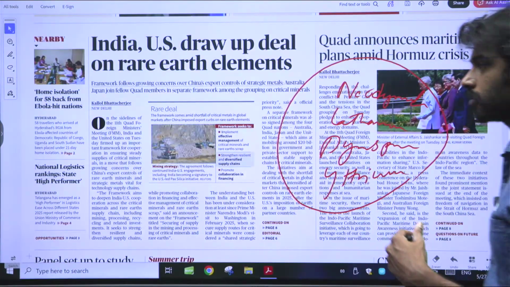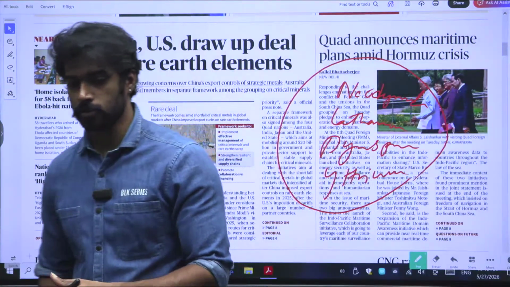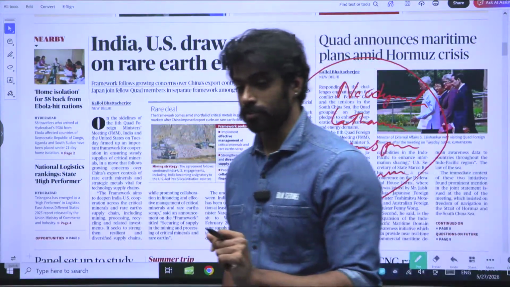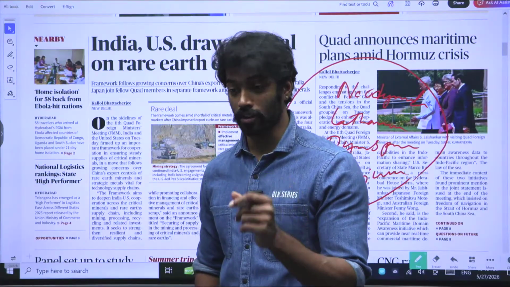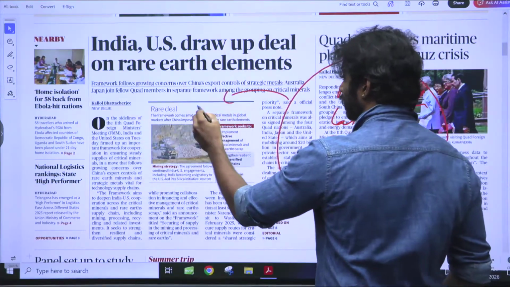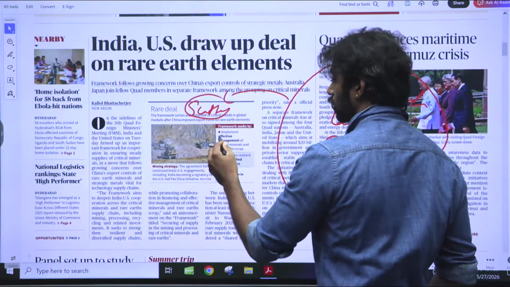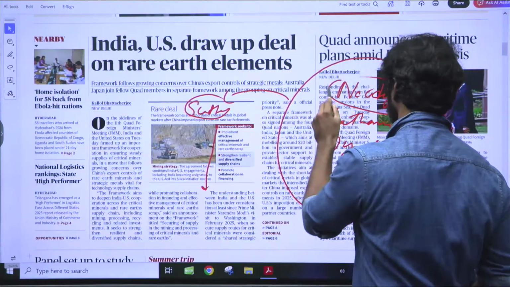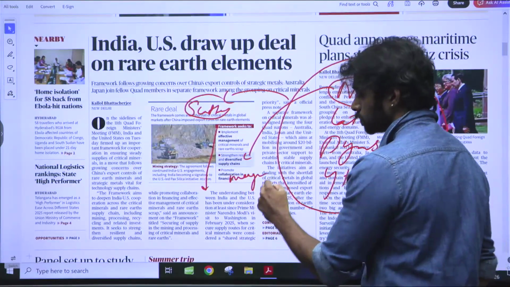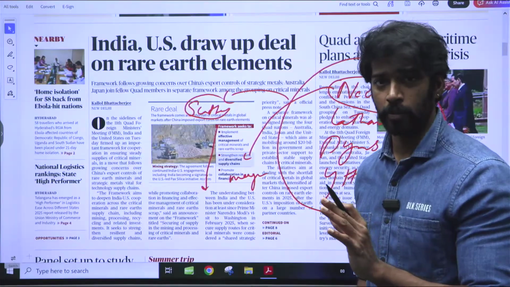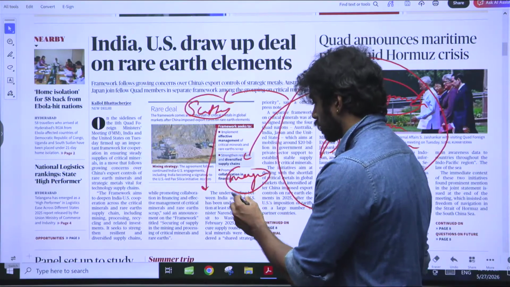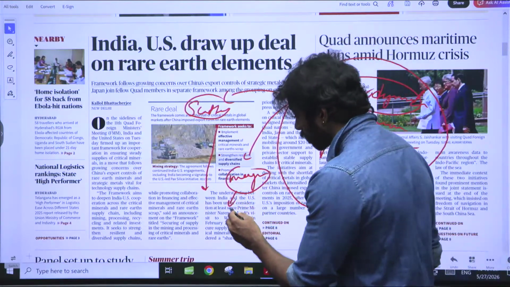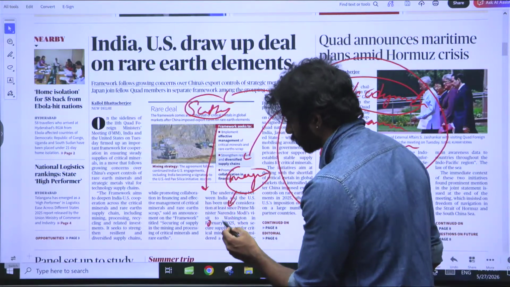Now there is a reason these metals are called rare earth metals, and that is not because they are rare on earth. They are called rare because they are very scattered. Let's say neodymium is there. Neodymium is a very powerful magnetic metal mineral that is used to prepare magnets. This magnetic material is present abundantly around the world, but it is very scattered.